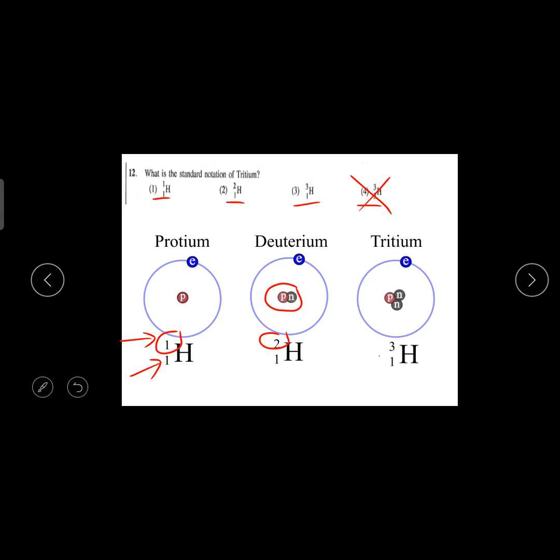In tritium, 1 proton and 2 neutrons. 1 plus 2, it is 3. Therefore 3/1, that is the answer. So in this situation, the third one is the correct answer. Did you get it? This time they have given protium, deuterium, tritium. Next time they can go for carbon 12, carbon 14, or chlorine. Those are the 3 examples of isotopes which we are studying in our syllabus: hydrogen, chlorine, and carbon.